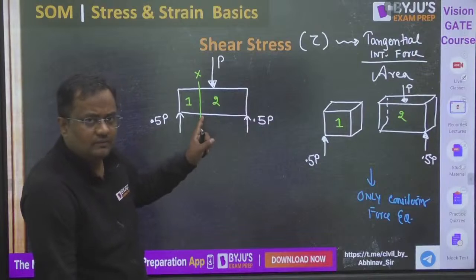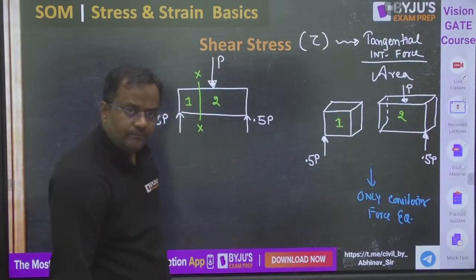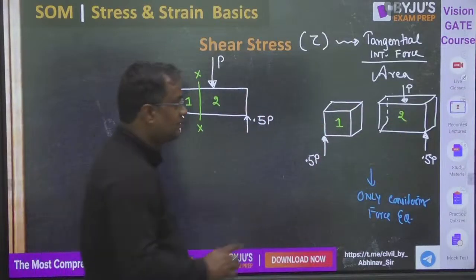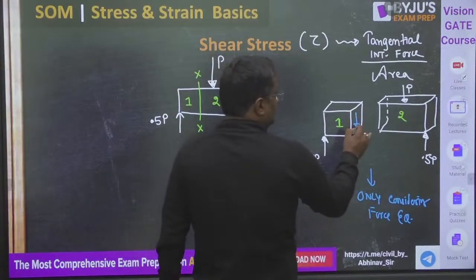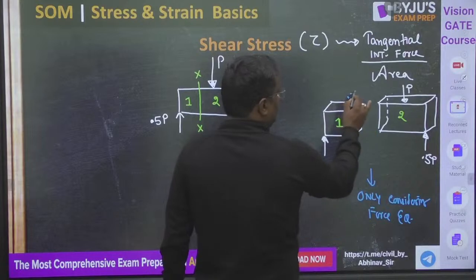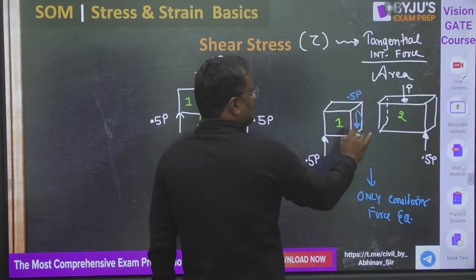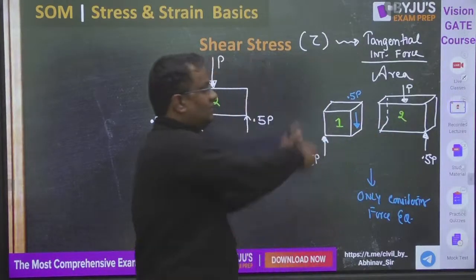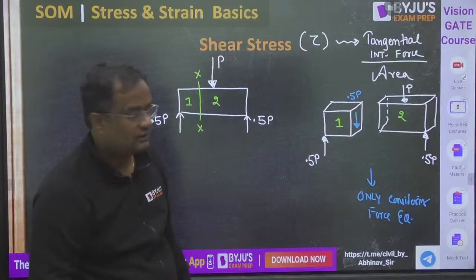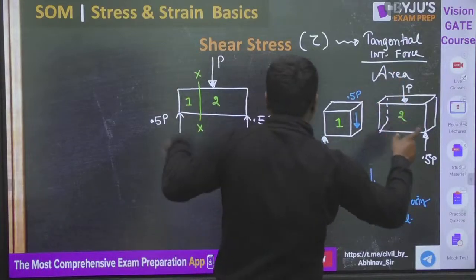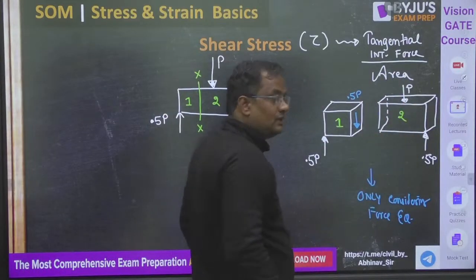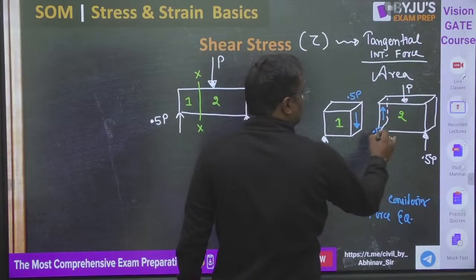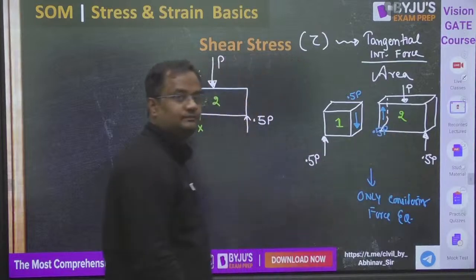Force equilibrium: so here also it has to be in equilibrium. If the whole body is in equilibrium, then this part also has to be in equilibrium. So here 0.5 P upward, so here it will be 0.5 P downward. Of course a moment will be coming, but I am not showing that right now, because otherwise it will rotate. Similarly, P downward, 0.5 P upward, so from here 0.5 P upward is coming.